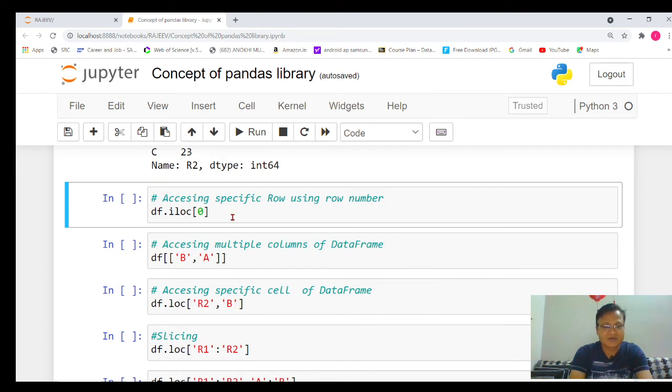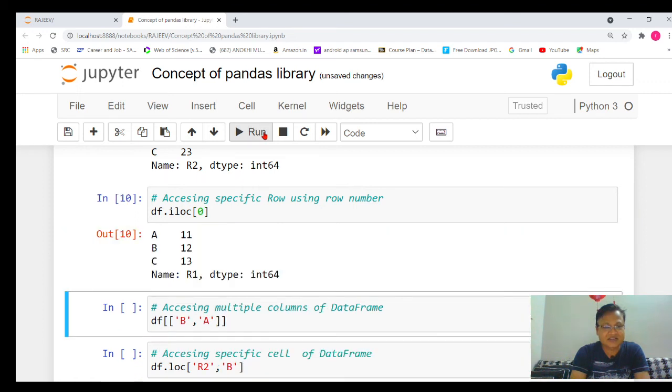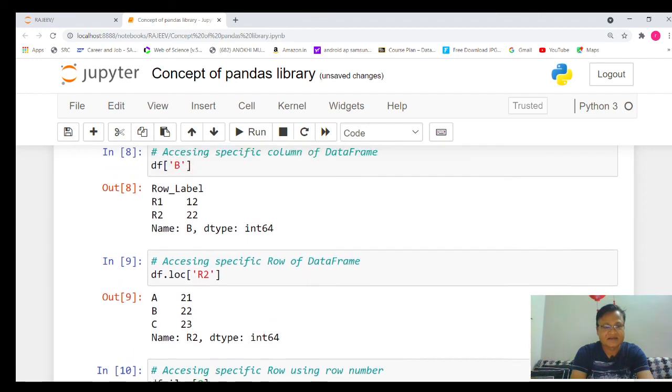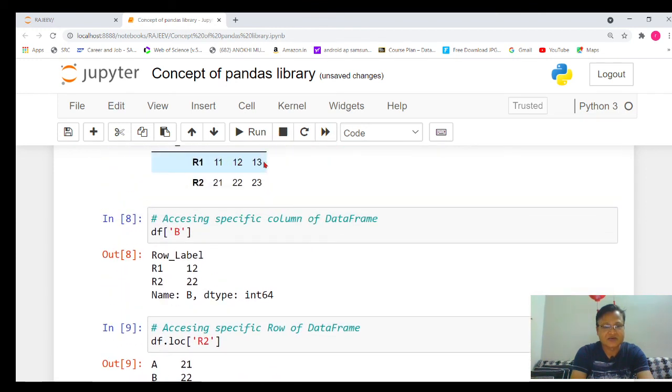Similarly, if I want to display data of some specific row using the row number: since we have already given a specific name to our rows, that is R1 and R2, but by default they are stored, as I shared earlier, as the 0th row and first row. So if I want to give an index number, index location 0, 0 means the first row. It will display the elements of the 0th row, that is 11, 12, 13. You can check, that is 11, 12 and 13.